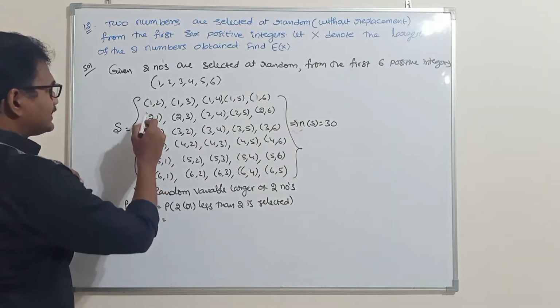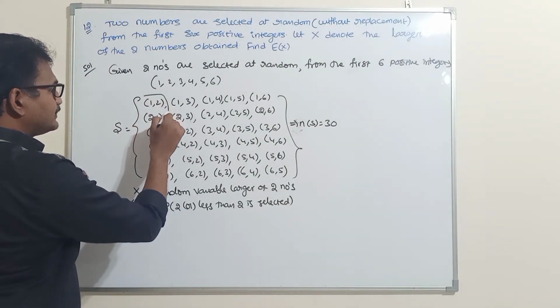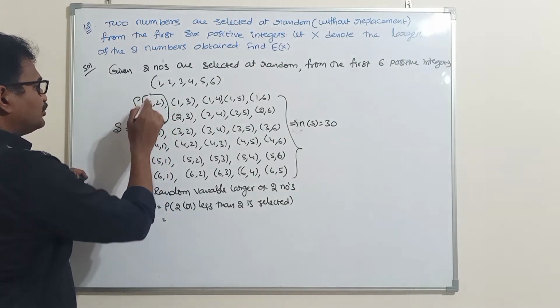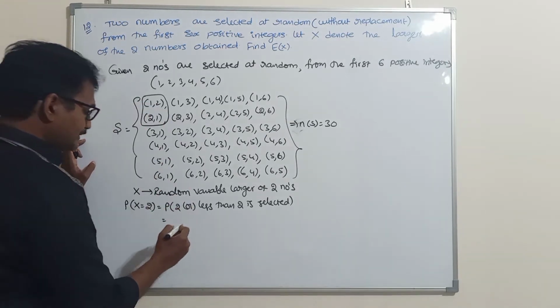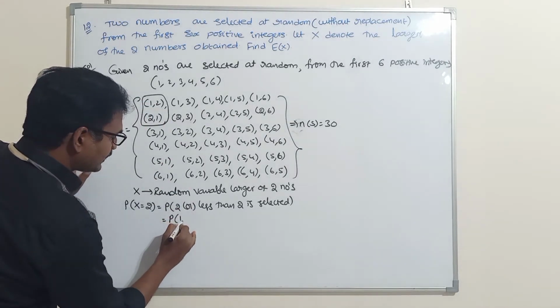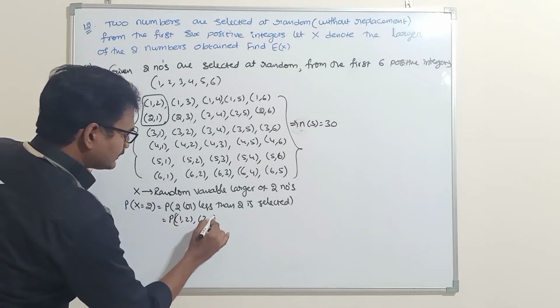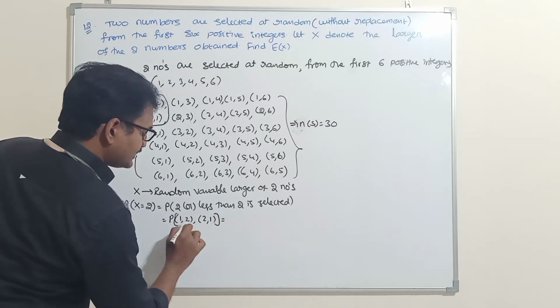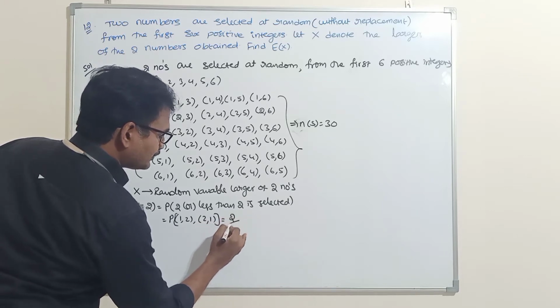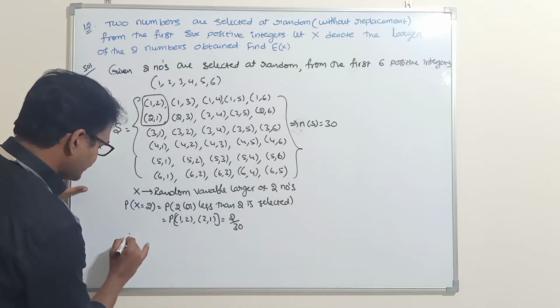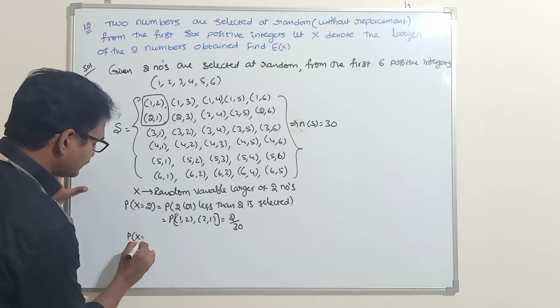Probability of 2 or less than 2 being selected means these two numbers will come: P of 1 comma 2 or 2 comma 1. So how many sample points are there? 2 out of 30.